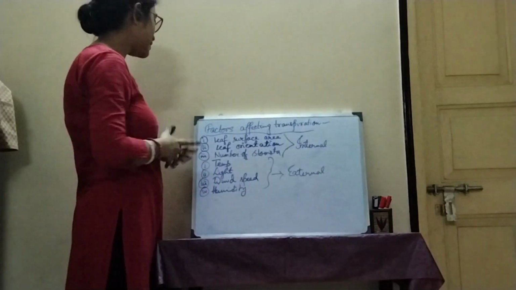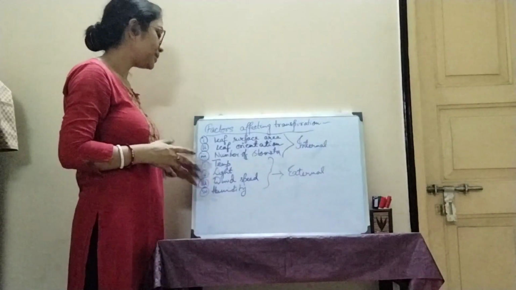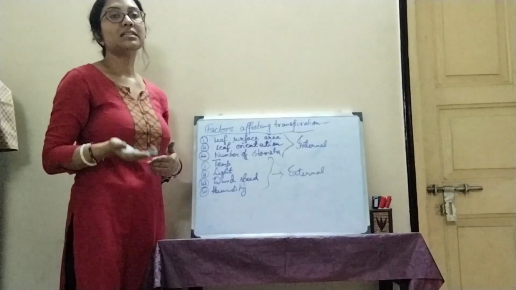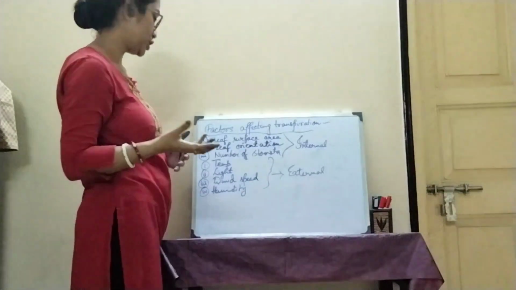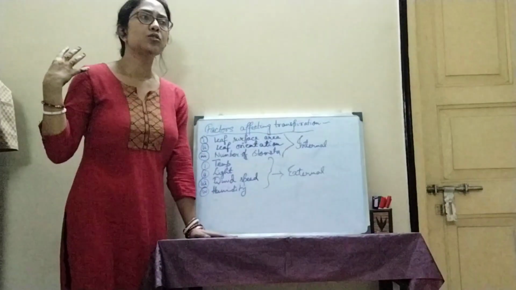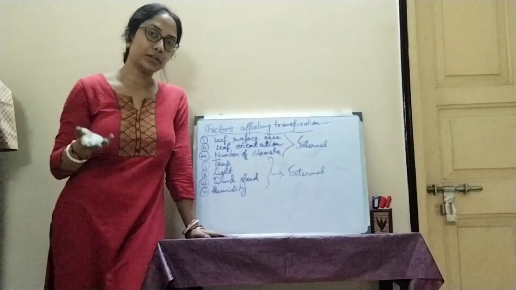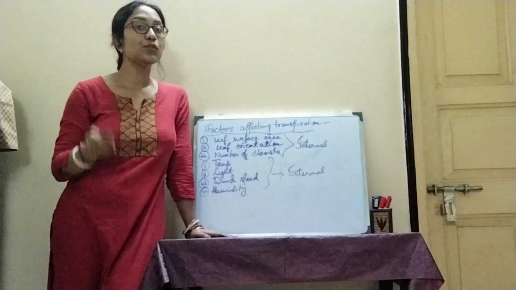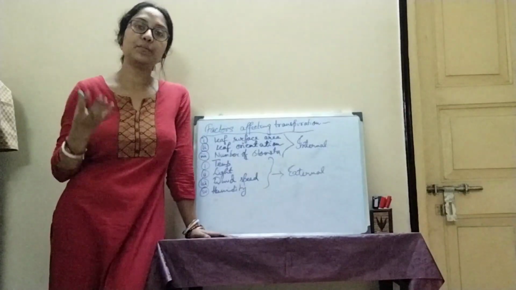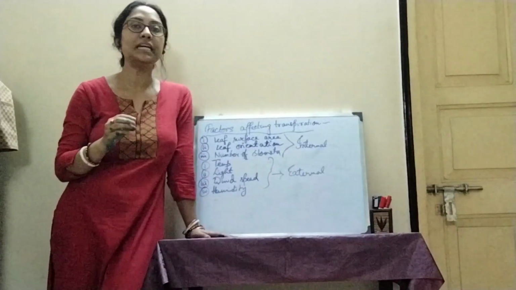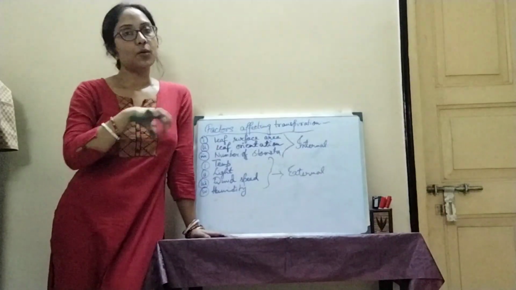And the external factors are temperature, light, wind speed and humidity. Increasing temperature will increase the process of transpiration. Humidity: if there is a too humid environment, the rate of transpiration will decrease, because already there is a heavy amount of water vapor present in the environment. No need to catch the water vapor from the leaf.